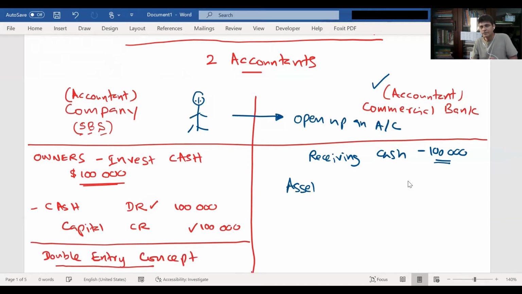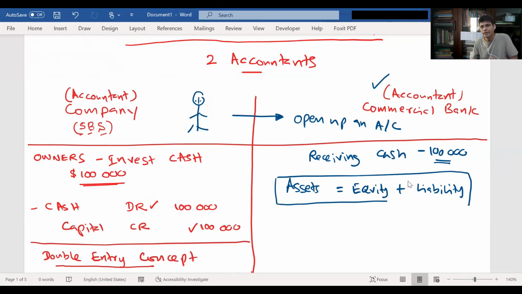See, assets equals equity plus liability. He has to follow the same rule. He is receiving cash, so the commercial bank's cash is increasing by 100,000 and liability increases. Why? This is a very important concept.